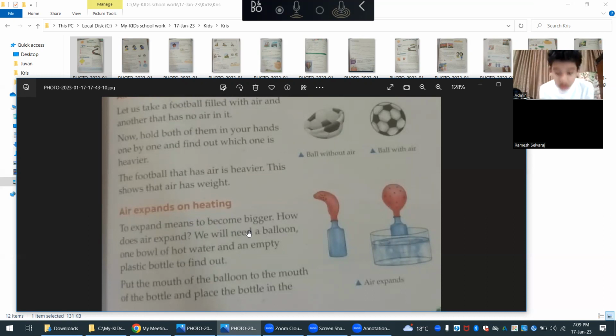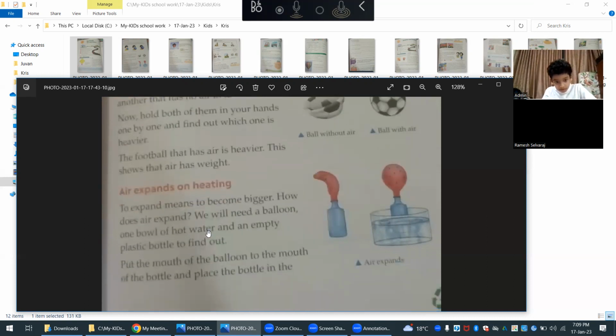Okay, now you see, air expands on heating. Let me read, then you read it after me. Air expands on heating. To expand means to become bigger. How does air expand? To understand this, we will need a balloon, one bowl of hot water and an empty plastic bottle to find out.